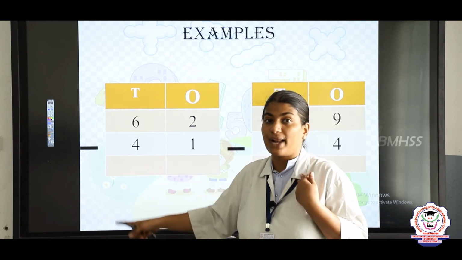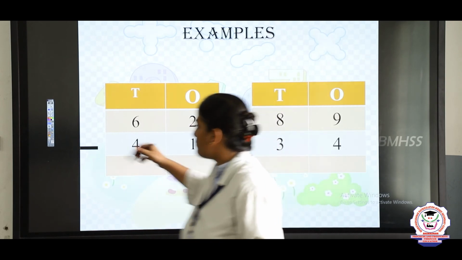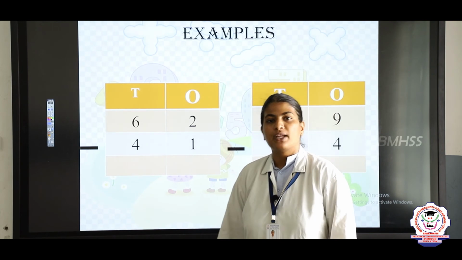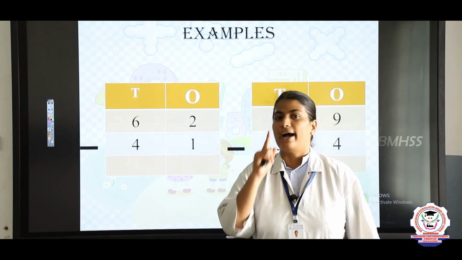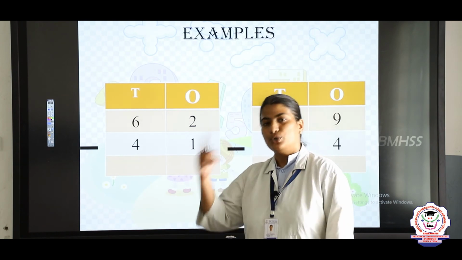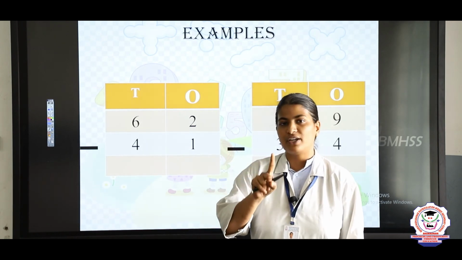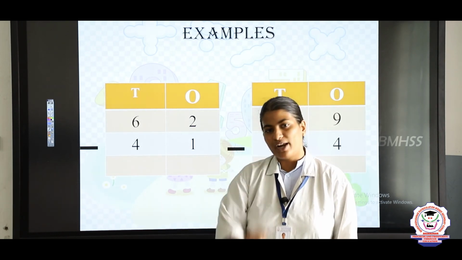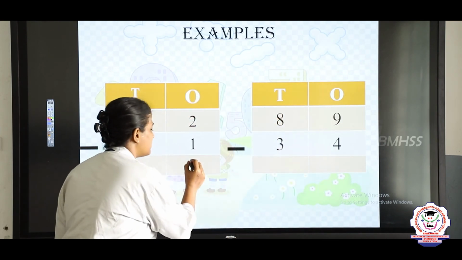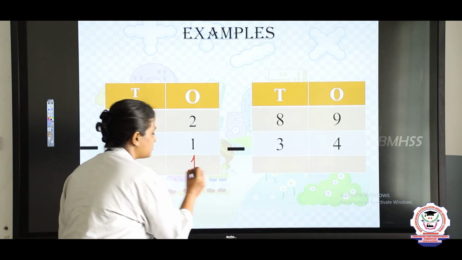No, we have to subtract from the ones place. The numbers are 2 and 1, right children? So 2 in the mind, 1 in the finger. 2 before, 1. So what is the answer? 1.